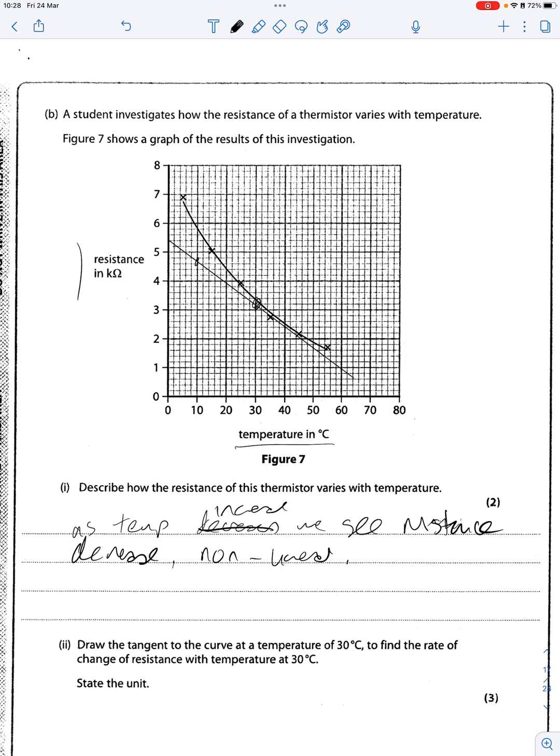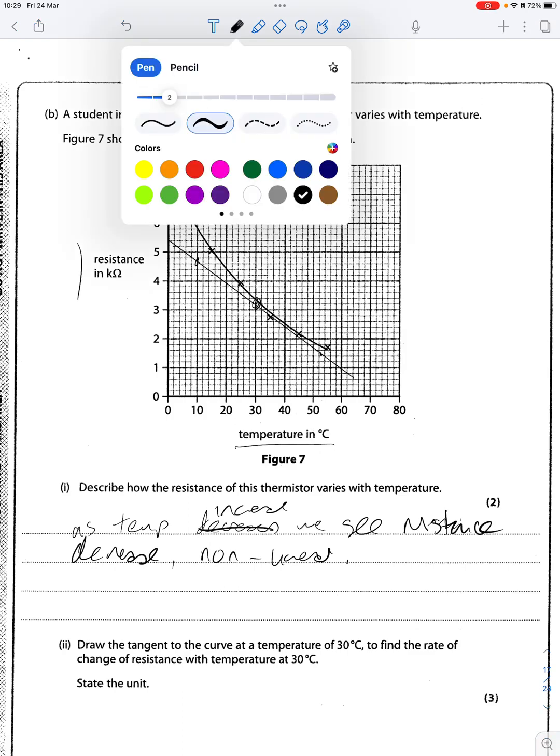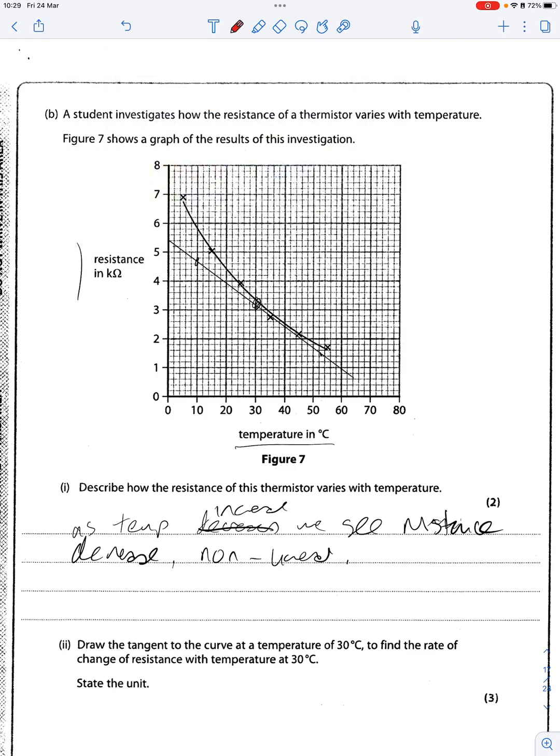Now in maths you're taught to take 2 points in a line. Don't do that in physics. In physics you must draw a big triangle, the biggest triangle you can do, so choose a couple of points on there and draw a big triangle. Then do the change in the y over the change in the x.